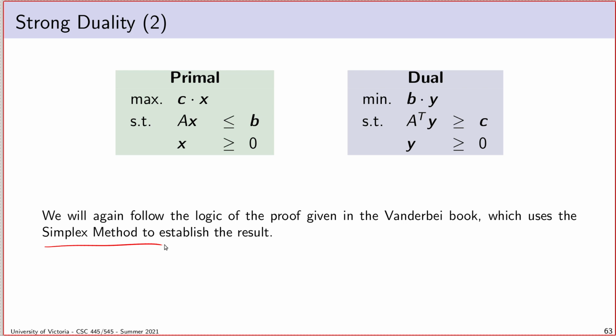I like it because I think you need to see at least one full formal proof of this theorem. And the one that I've chosen, the one in the Vanderbei book, has the benefit of not requiring anything else. The more geometric proof that you could find in our other book requires a bunch of other results, and proving those other results can be quite complicated, although you could take a look at that if you're interested. I think I might talk about those other results a bit, at least informally, in a live session, but as far as going through a full formal proof, we will go through the one from the Vanderbei book.